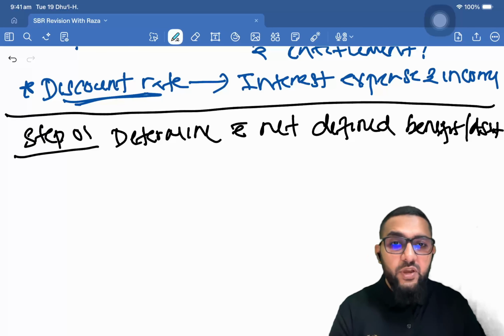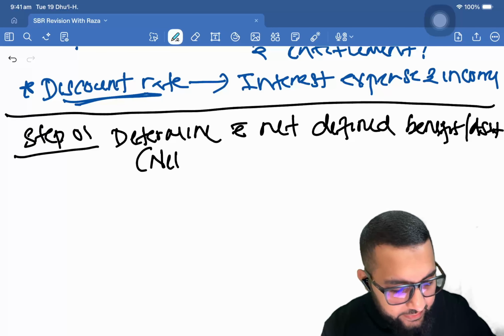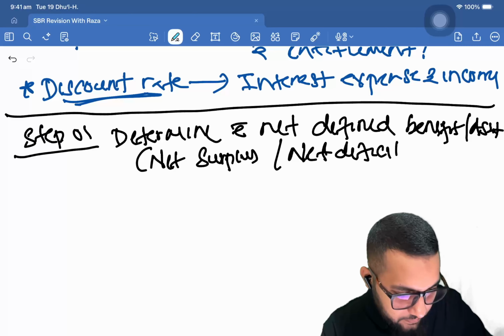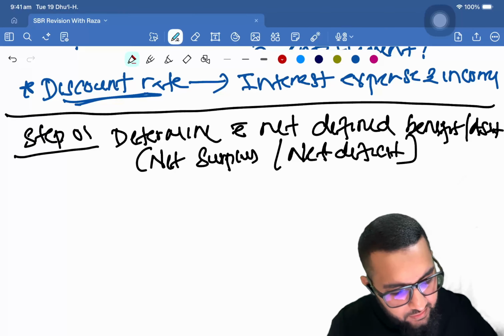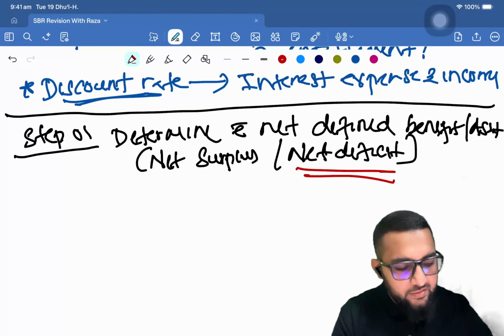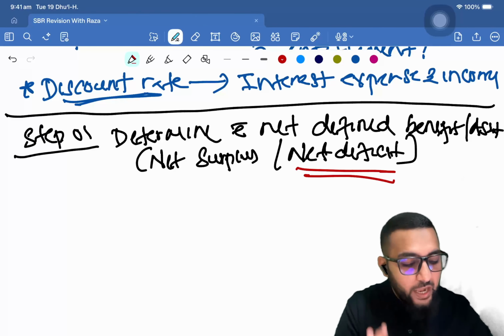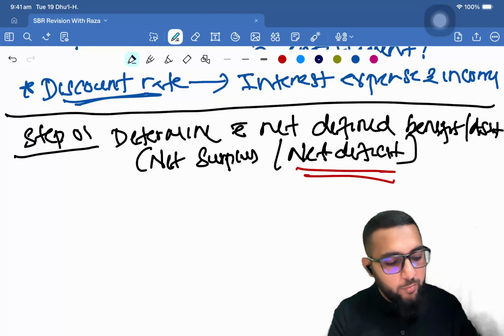So net defined benefit or asset position. So in this case, there will be net surplus or net deficit. All right. And net deficit is the more common factor, because we'll see how you calculate it, right? So you'll understand why net deficit is the more common factor.